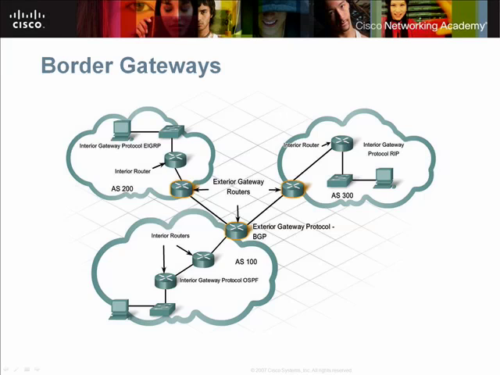Although routing packets across autonomous systems is important, before being routed to another autonomous system, packets must first be delivered to a router at the edge of their own autonomous system. These routers are called border gateways or boundary routers. Border gateways utilize both exterior and interior gateway protocols to facilitate communication.